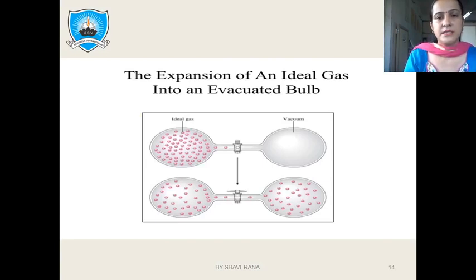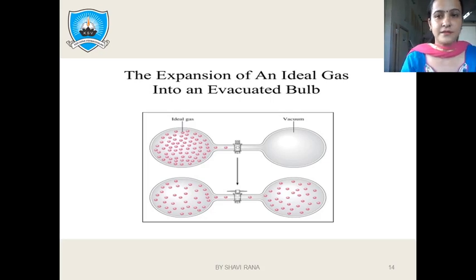Fine. This is the expansion of an ideal gas. This is an example of spontaneous and non-spontaneous processes. As you can see, we have two bulbs. In one of the bulbs we have filled the molecules of an ideal gas. The other bulb is completely vacuum. Now these two bulbs are separated from each other by a cork. If you open the cork, then the molecules from one bulb can shift to the other bulb easily. So this is the spontaneous process.